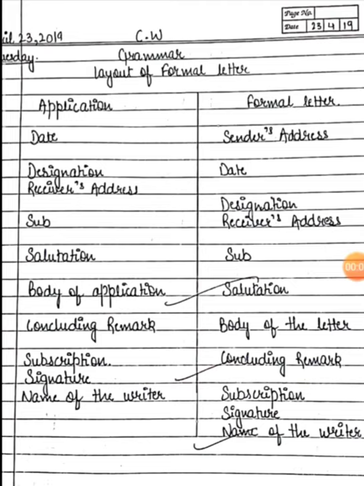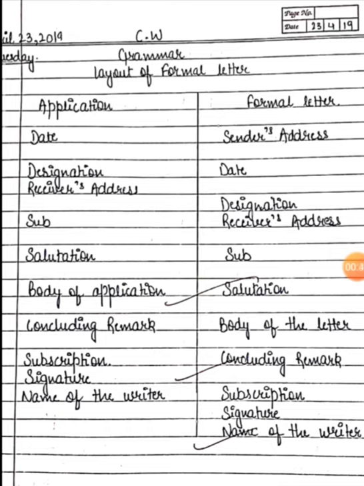Children, focus on the screen, and first of all we are going to understand how we can write an application. Although an application is also a formal letter, in an application the sender's address will not be mentioned. The beginning will be with the date. Always remember, either you will mention May 16, 2020, or whichever date it is, 16th May, 2020. Do not use a hyphen, full stop or slash while writing the date.